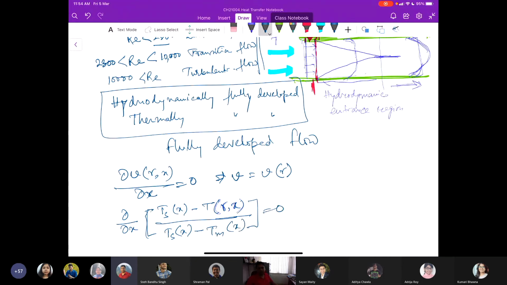Is equal to 0, where Tm is the mean temperature along the X direction. Now, again, remember that the velocity profile remained unchanged in the hydrodynamically developed region, or hydrodynamically fully developed region. If the velocity profile remained constant, that means the friction factor also remained constant.